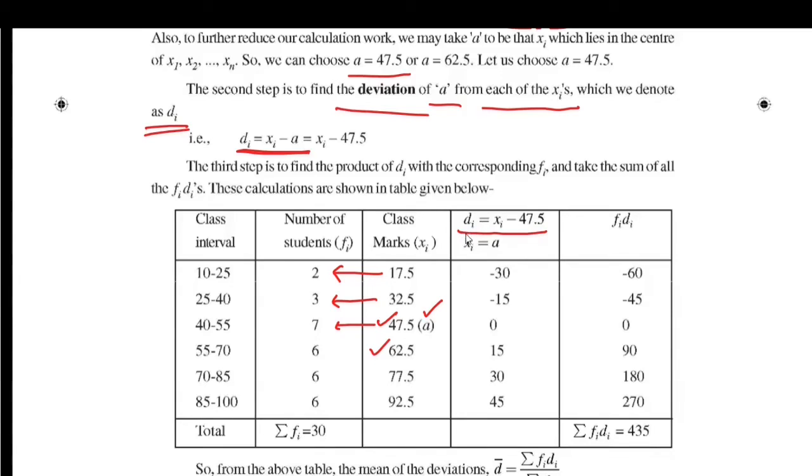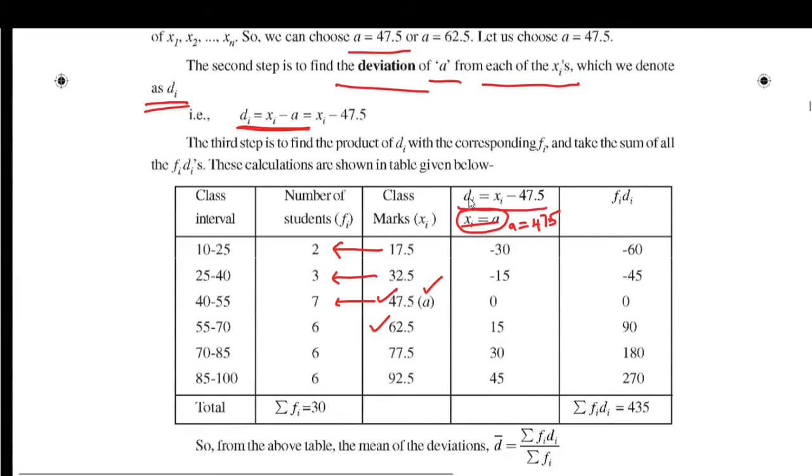So here A is equal to 47.5. Now we take deviation for each class mark.